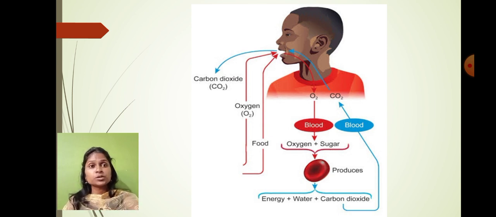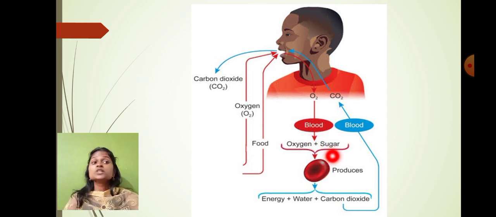So let me tell you students, in this diagram, can you see that oxygen is going inside the body, and the food material is going inside the body? So oxygen and food material are both present in the blood. Am I right? Sugar means what? Whatever food we are consuming. So food material plus oxygen.